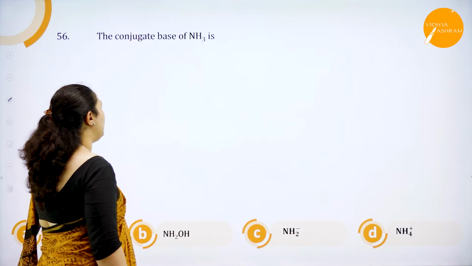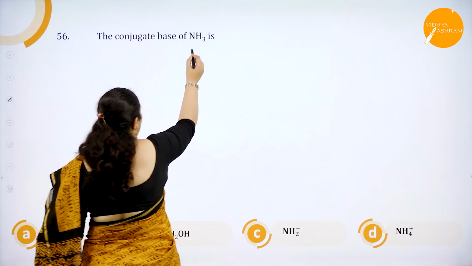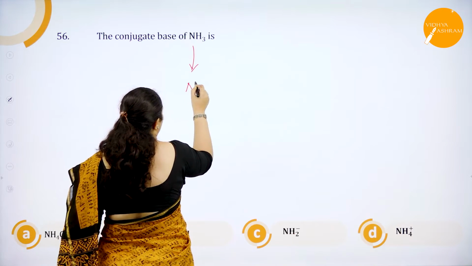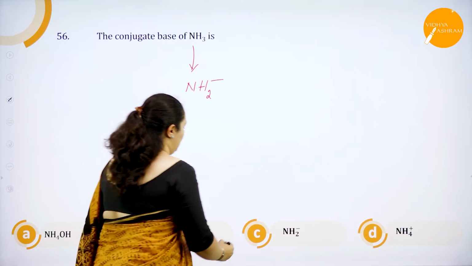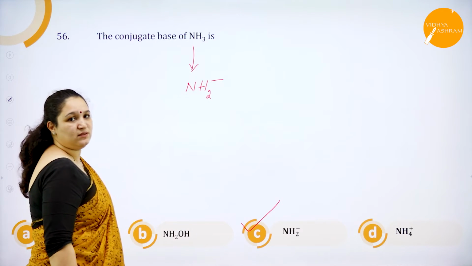Next, conjugate base of NH3. So this is an acid. You have to remove an H plus ion. So it becomes NH2 minus. So option C is the correct answer.